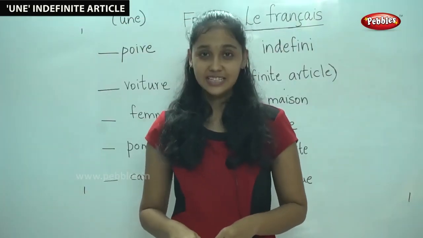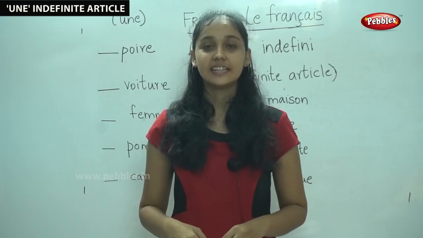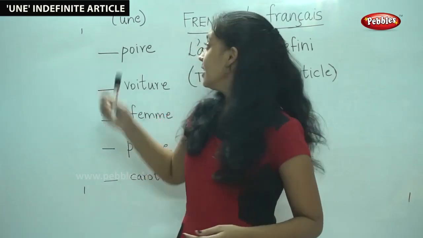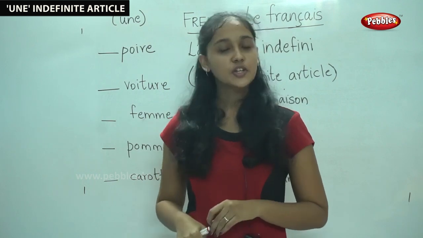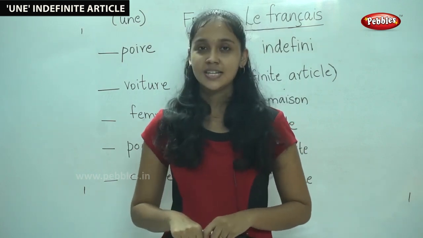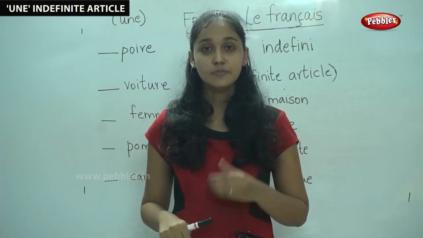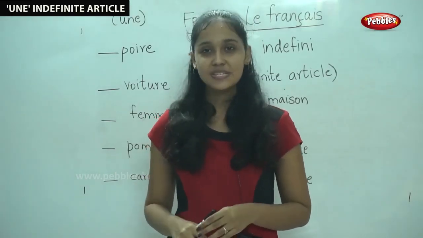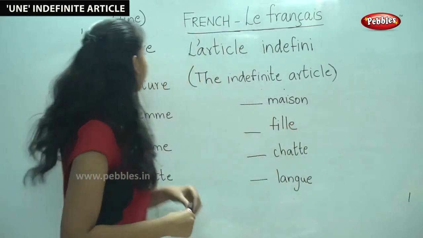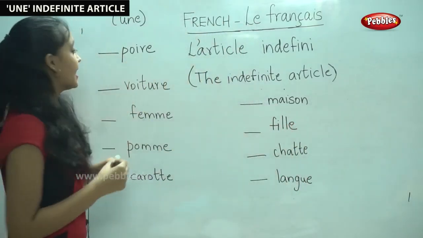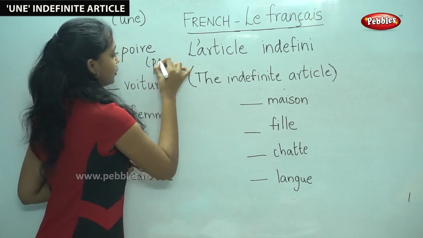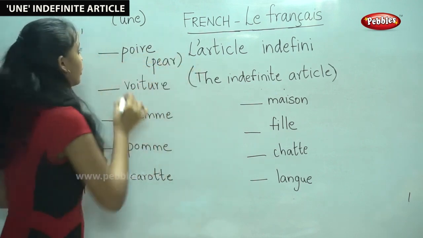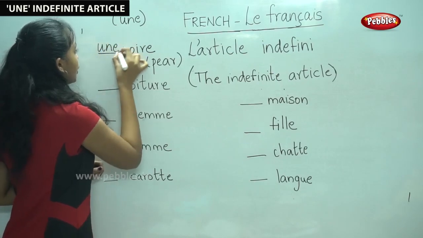Now that we have learned the use of the indefinite article un, let us move on to the next indefinite article, une. Do you remember where une is used? Yes, we use it before nouns that are in the feminine singular form. Shall we see some of the examples? Poire. It is pear, the fruit. It is in the feminine singular form. Therefore, you say une poire.